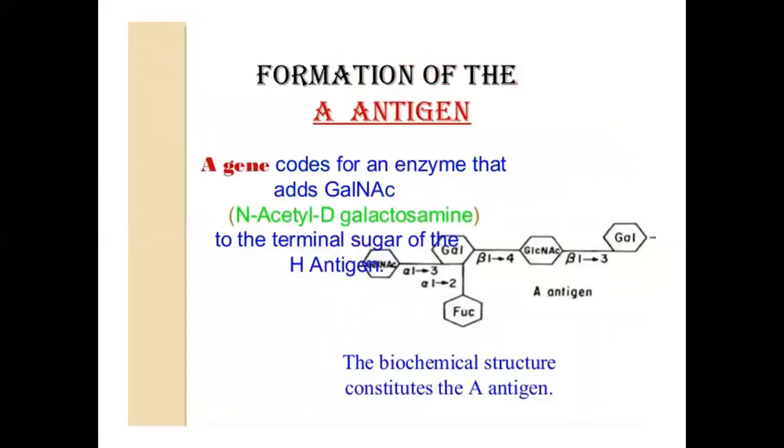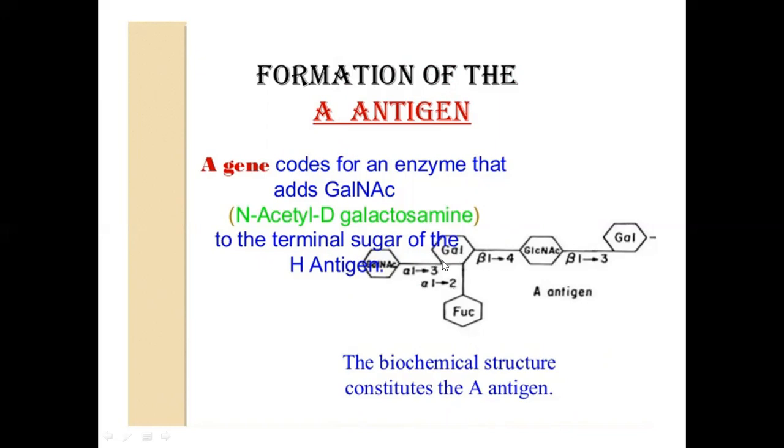How about for the A antigen? Yung A antigen mo, ito yung ating H, this one. You have the fucose and then the galactose. If a sugar, N-acetyl D-galactosamine or the GalNAc, attaches to the galactose terminal sugar to which the fucose has attached, that H antigen now will be converted to A antigen.